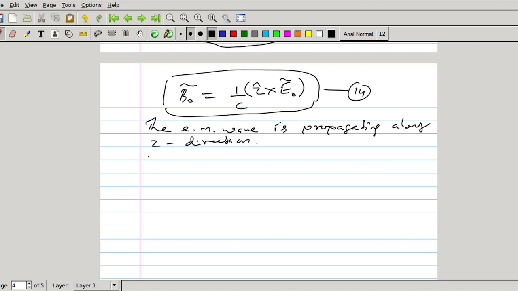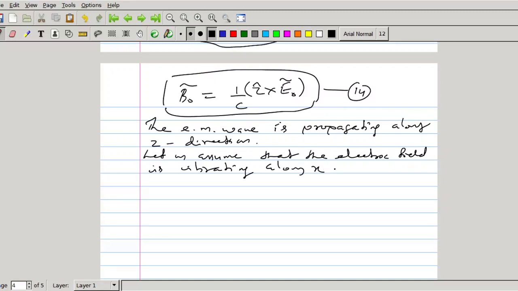Let us assume that the electric field is vibrating along x direction.